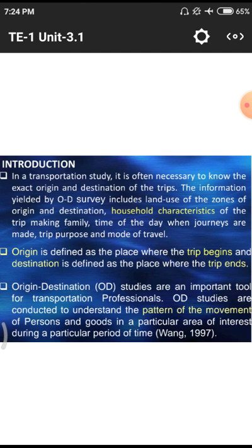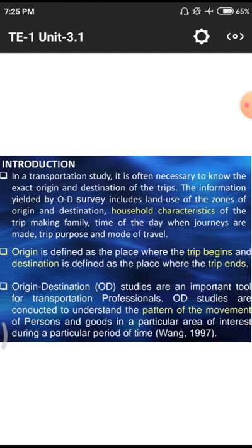That means in what pattern they are moving from one place to another. They use different kinds of vehicles while moving to the particular point. If they are moving from their origin point to destination point, first they move by their own vehicle, and if they are moving by railway, they go by vehicle to the railway station, so up to the railway station they prefer one kind of journey.